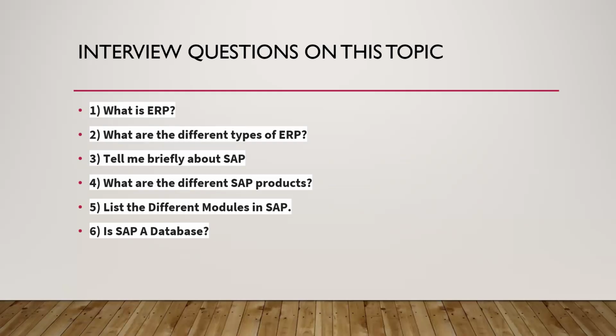Then the next question can occur like, tell me briefly about SAP. SAP stands for System Application and Product in Data Processing. You can tell about the company also. As we have discussed, the company was founded in 1972 by five IBM employees in Germany, and it was made in the German language. SAP is the name of the company as well as the ERP product.